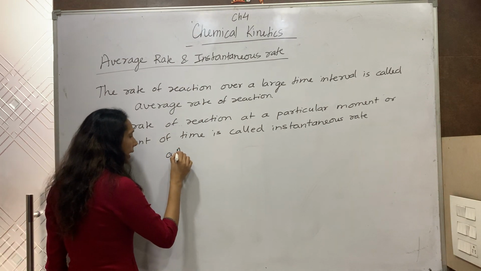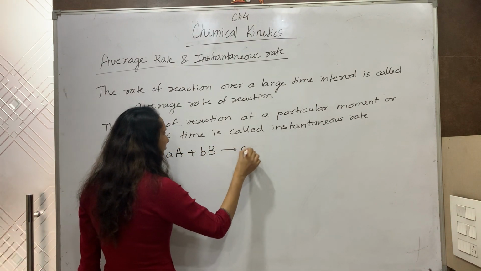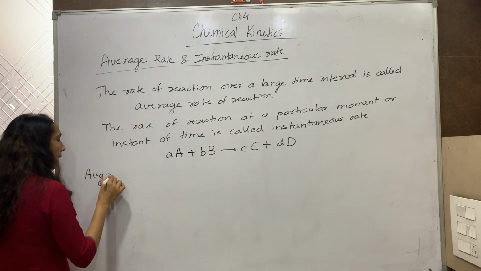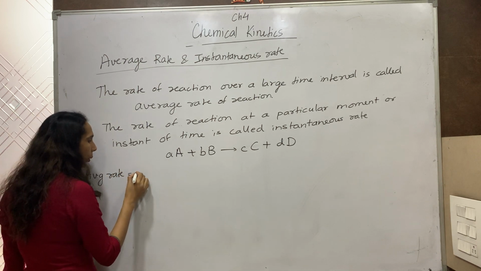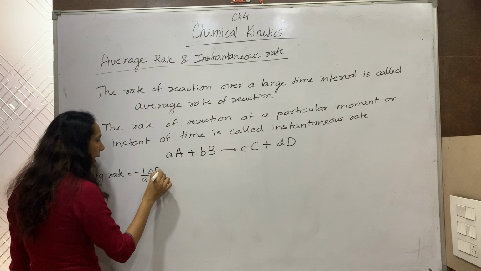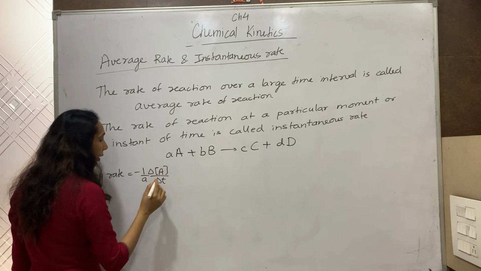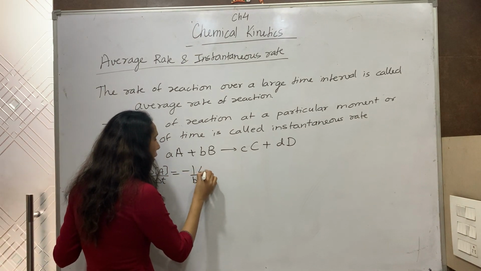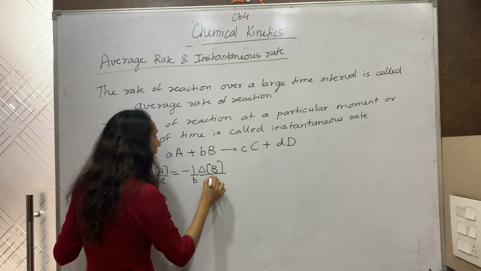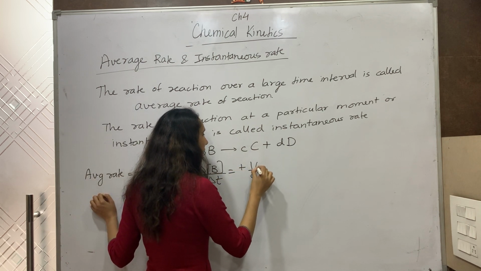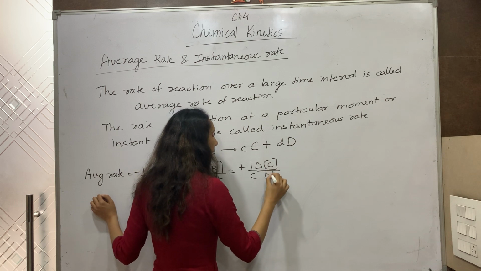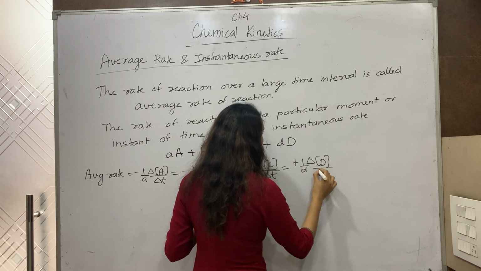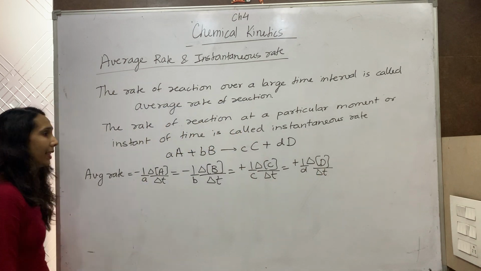For any hypothetical reaction, we are back to the same hypothetical reaction. You know how to write the average rate. Whatever we were writing till now was average rate. So I can write it as minus 1 upon a, delta A by delta t. This is the average rate, where delta t is a large time interval. I can write it in terms of B, in terms of C, and in terms of D. So this is the average rate.